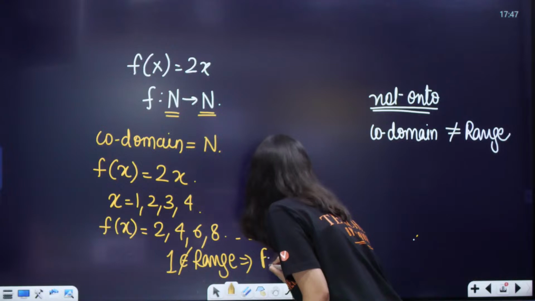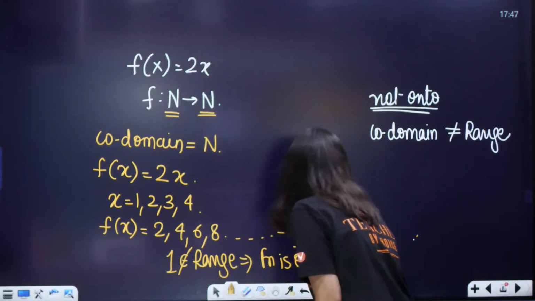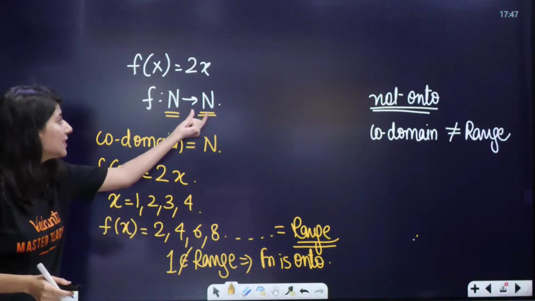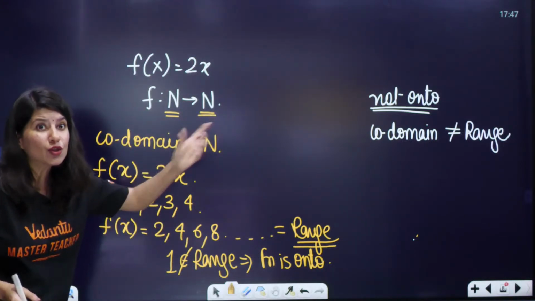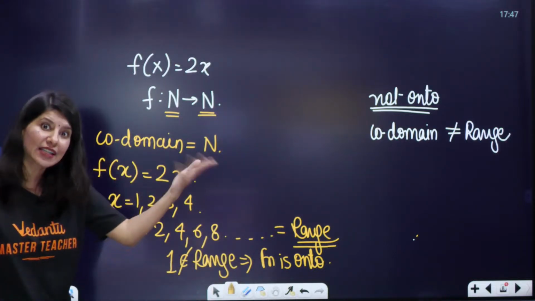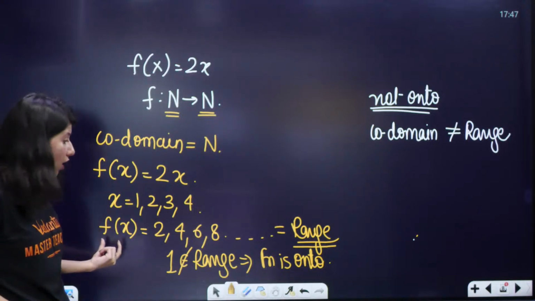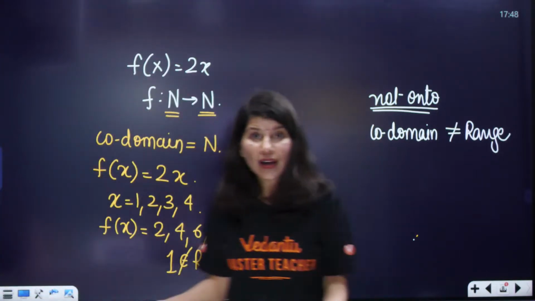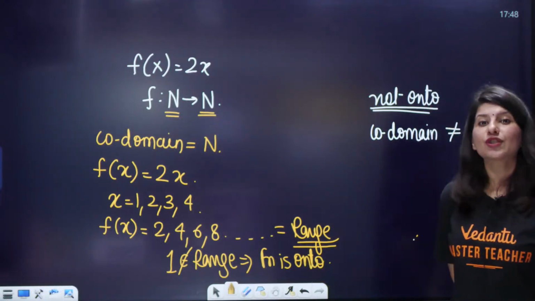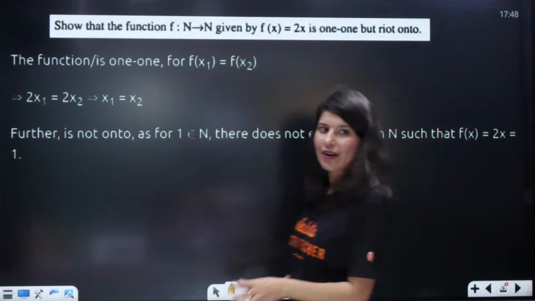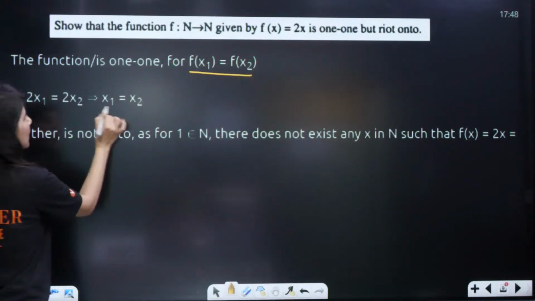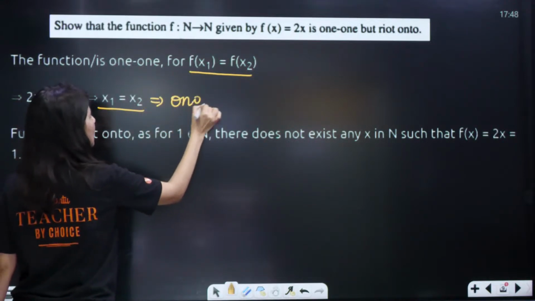This implies the function is not onto. Are you getting my point? In onto, your codomain and range should match. This is your second set, the codomain, so the range should have all natural numbers. Your output should be 1, 2, 3, 4, 5, 6, 7, 8, 9. But actually, your output is 2, 4, 6, 8. 1 is missing, 3 is missing, 5 is missing. How can you say that the function is onto? I hope that this is clear. So this is how you have to write. If the function is 1-1, f of x1 is equal to f of x2, that means x1 is equal to x2. So this function is 1-1.